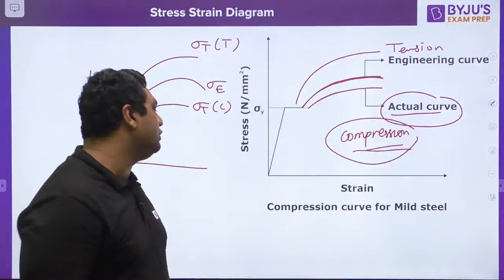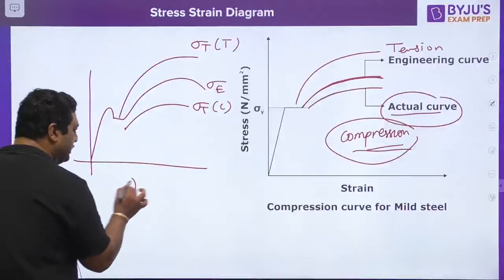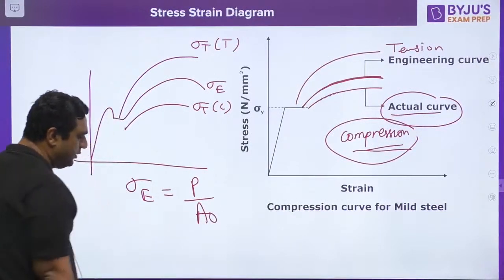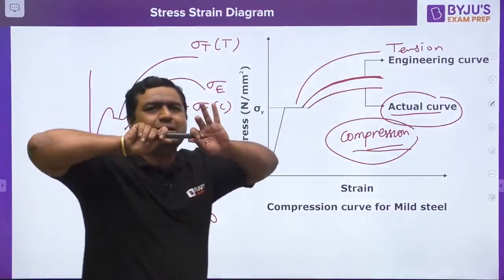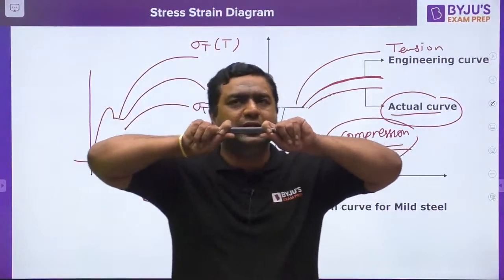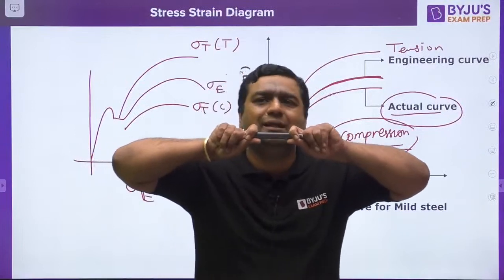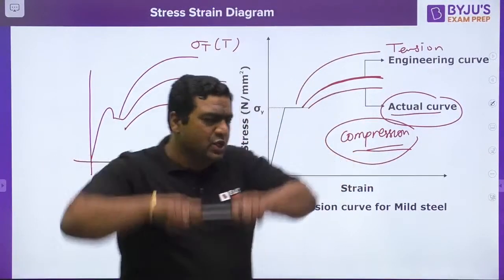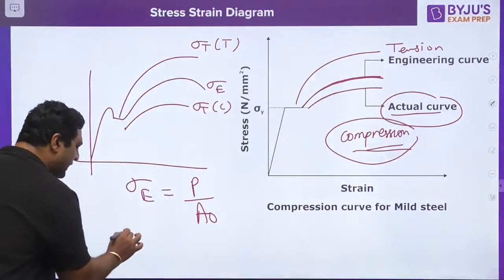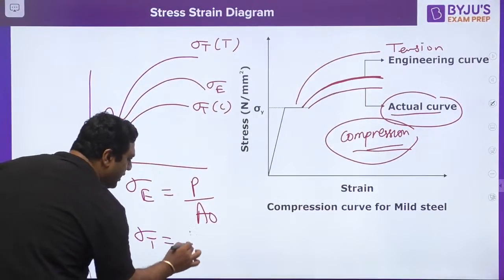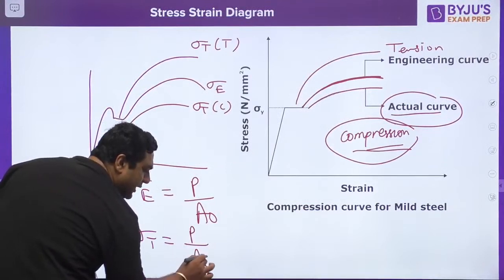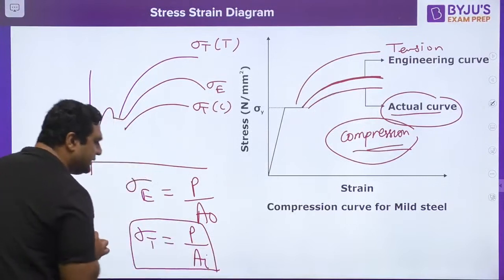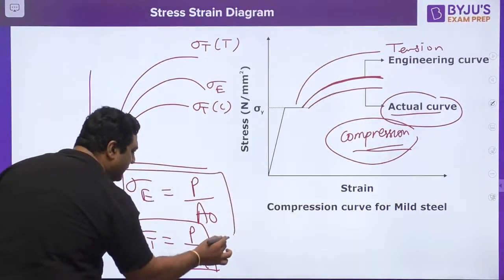Kiran, I would like to tell you that when you are talking about the engineering stress, it is load by the original area of cross section. Whenever you will be loading this element, the area will be continuously decreasing and length will be increasing. So my dear, every time the area is changing, so true stress should be load by the instantaneous area. So true stress is nothing but load by instantaneous area. Engineering stress is load by original area.